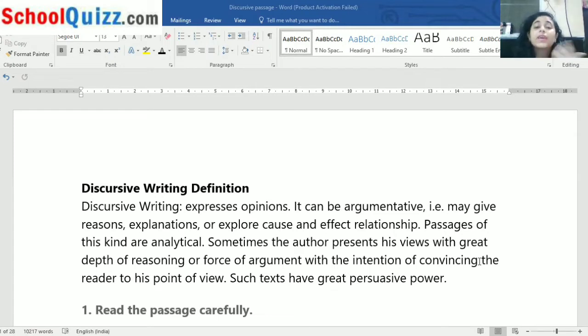That is, it may give reasons. It gives you reasons why you support Russia, why you support Ukraine, why you support UK, USA, or India. In matches also it is an example. Sometimes I am in support of Mumbai Indians, sometimes I'm in support of CSK. It is a debate going on inside my mind: which team to support?